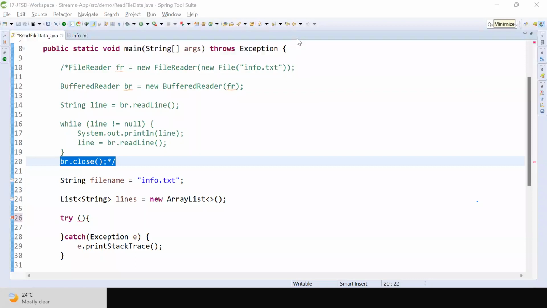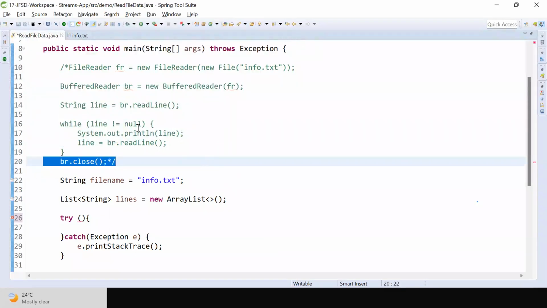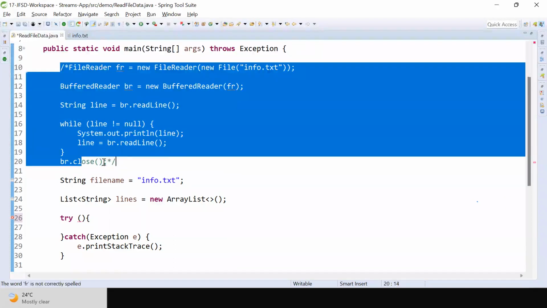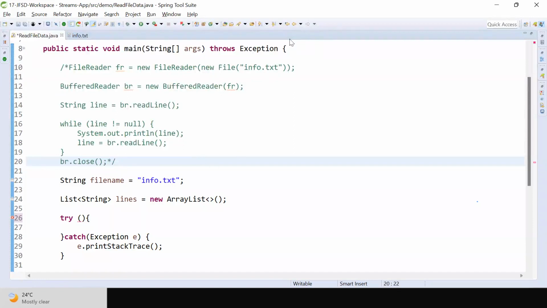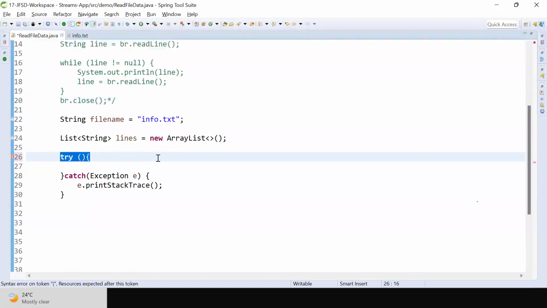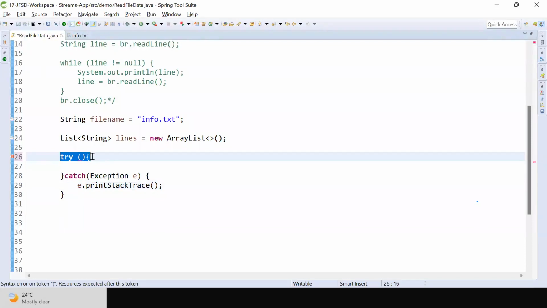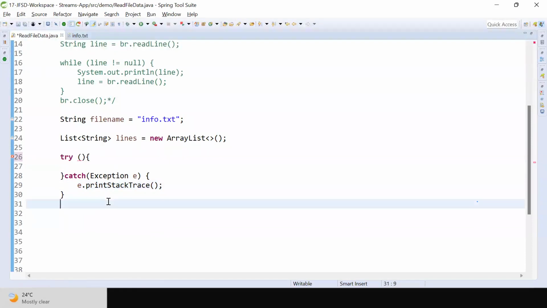Will everybody follow that process? Whenever we open a BufferedReader, we need to close it. Whenever we open a file, we need to close it. Whenever we open a database connection, we need to close it. Can you guarantee that everybody will follow that? No, there is no guarantee. So that's why in the 1.7 version of Java, they introduced a concept called try with resources. Whatever resource you want to open, you open within the try so that it will be auto-closed once the try block execution is completed.